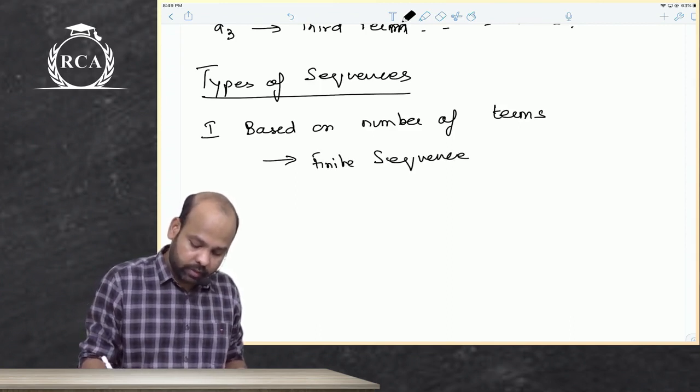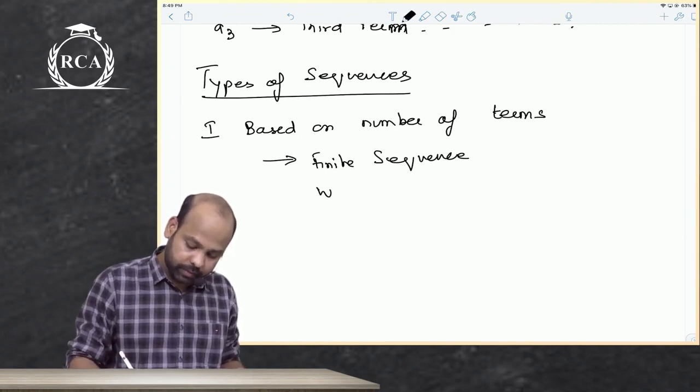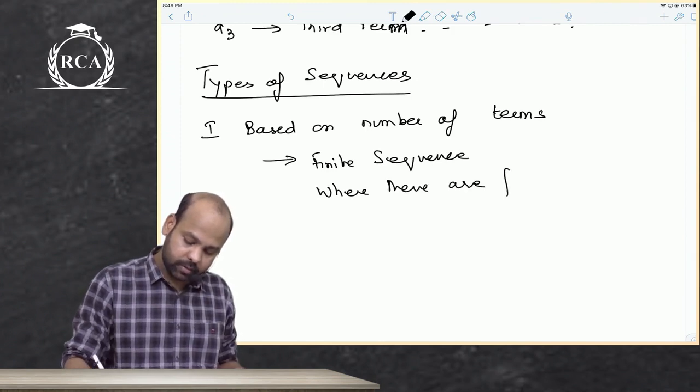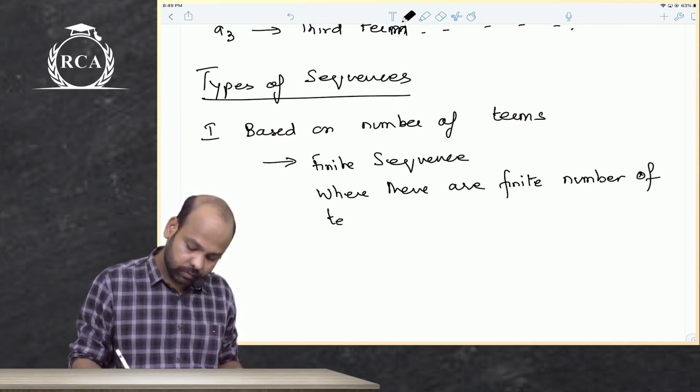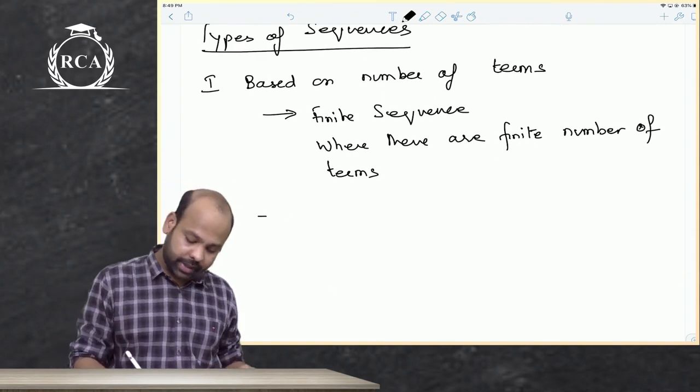A finite sequence is one where there are a finite number of terms. So this would be a finite sequence, guys.